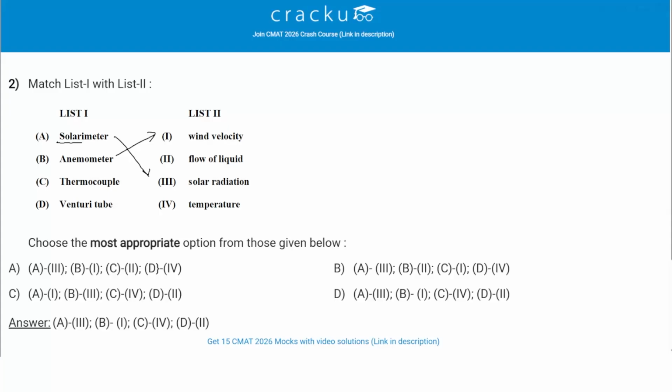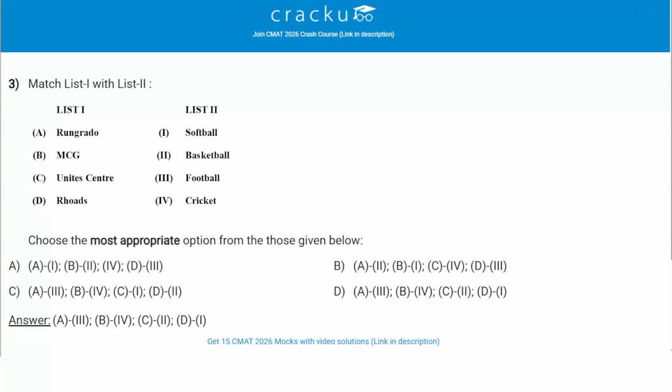Thermocouple. Thermocouple is an instrument which is used to measure temperature. Venturi tube is an instrument which is used to measure flow of liquid. So the correct answer is A goes with 3, B goes with 1, C goes with 4, D goes with 2. So it is A3, B1, C4, D2. So option D is the correct answer. Let's move to the next question.